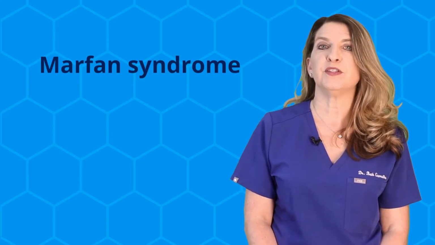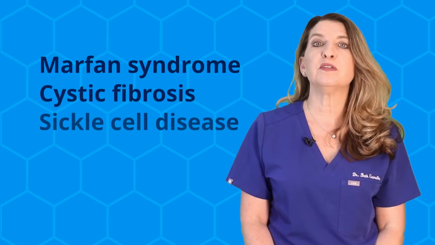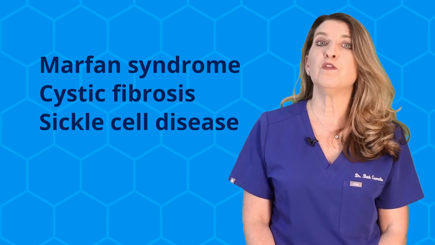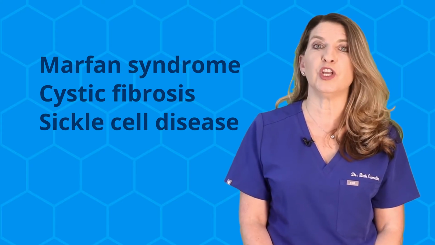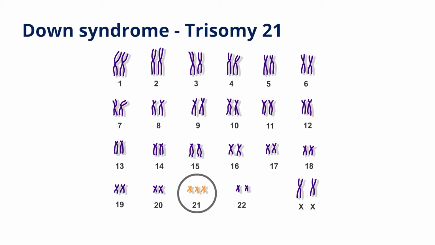When a condition is inherited, sometimes the baby only needs to receive a copy of an affected gene from one parent, for example, Marfan syndrome. For other conditions such as cystic fibrosis or sickle cell disease, the disease occurs if both parents pass along an affected gene. Sometimes entire chromosomes are involved. There can be too few or too many chromosomes, or there can be a problem with the structure of the chromosomes. For example, babies with Down syndrome have an extra copy of the entire 21st chromosome.